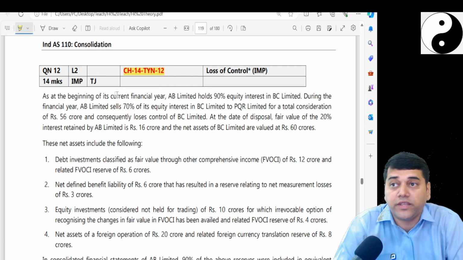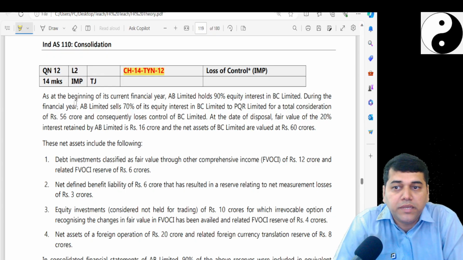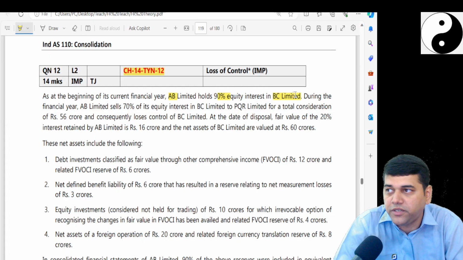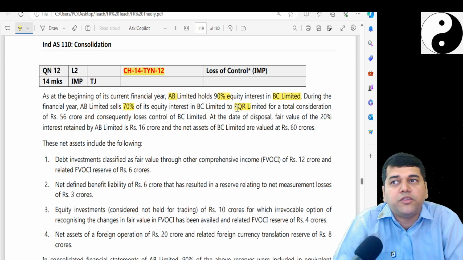Now at the beginning of, see, please understand this, very nice, very beautiful question. At the beginning of the current financial year, AB already holds 90% of shares in BC. Now BC is your subsidiary. During the financial year, AB sells 70% of the stake to PQR. That means you have lost the control.